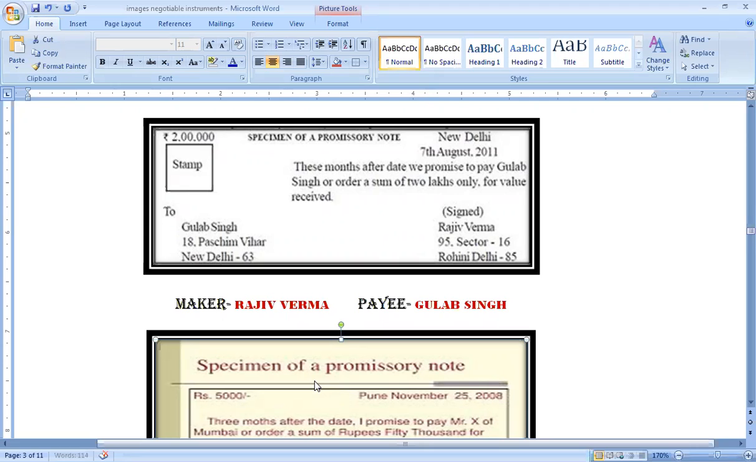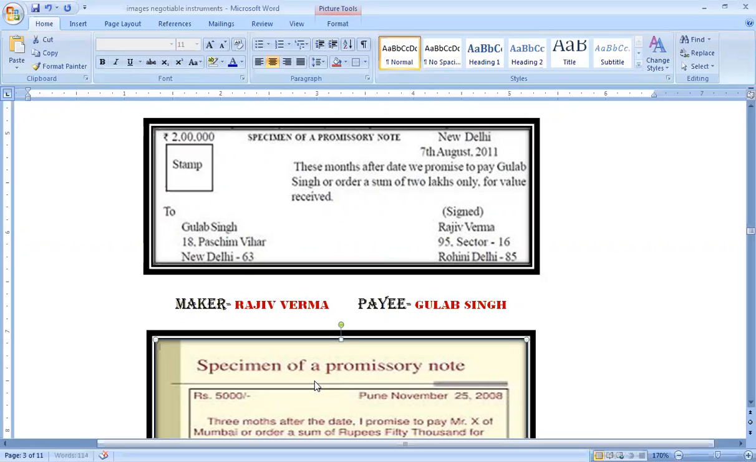Now, the essentials of a promissory note are also quite similar. It must be in writing. The promise to pay must be an express promise. The promise to pay must be unconditional. You cannot put any condition for payment. It must be signed by the maker, and the sign can also be a thumb mark if the person is illiterate. It will be similar in a bill of exchange also. The maker must be a certain person. The payee must be a certain person. The promise to pay must be a certain sum of money.